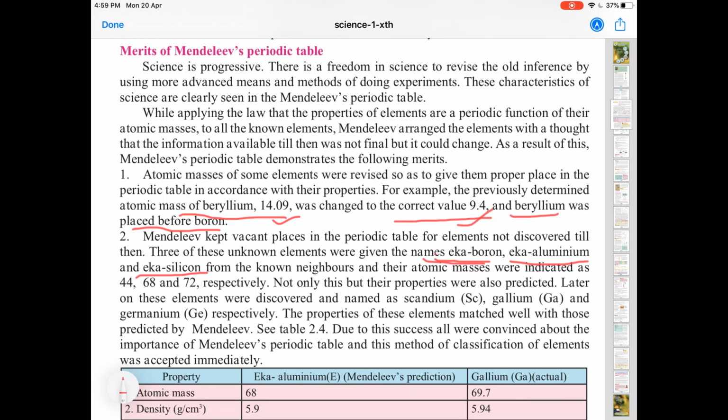Their atomic masses were indicated as 44, 68 and 72 respectively.